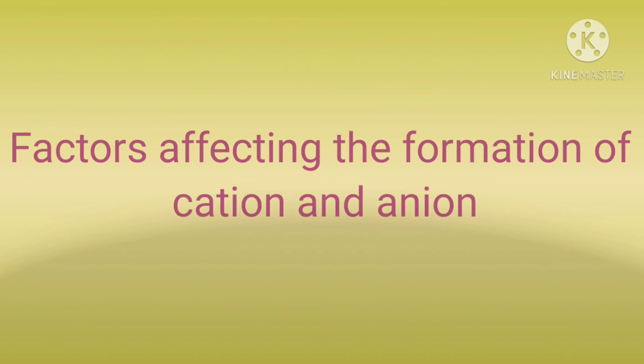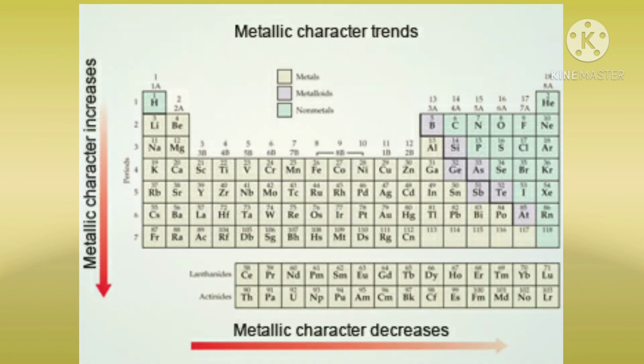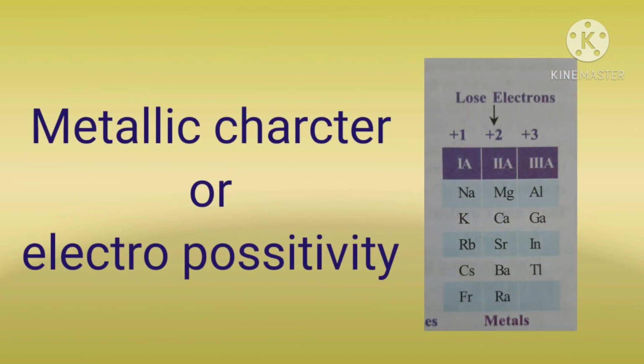Now, we will discuss the factors affecting the formation of cations and anions. In the previous lesson, you learnt about the variation of metallic and non-metallic character of elements in a group or period of the periodic table, right? Recall the facts about metallic and non-metallic character. Generally, metals have the tendency of losing electrons to attain an octet in their valence shell. This property is called metallic character or electropositivity.